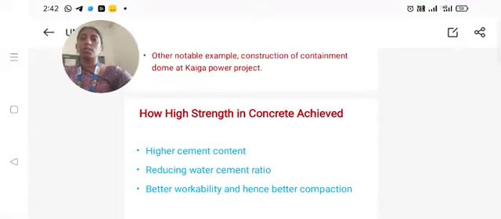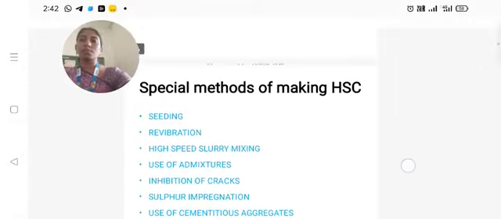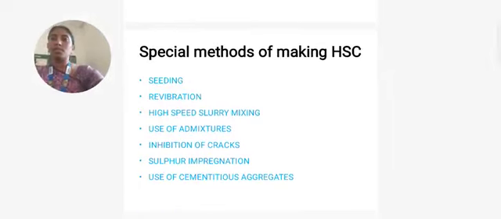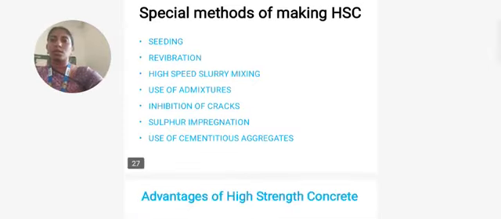This will be used to improve the strength of the concrete. Some of the special methods of making high strength concrete are: seeding, revibration, high speed slurry mixing, use of admixtures, inhibition of cracks, sulfur impregnation, and use of cementitious aggregates.